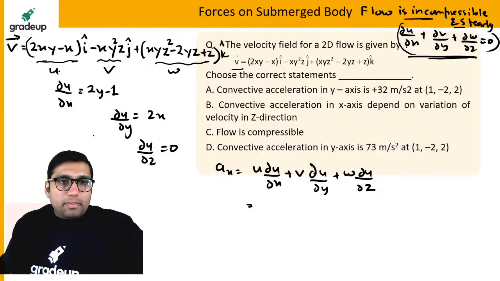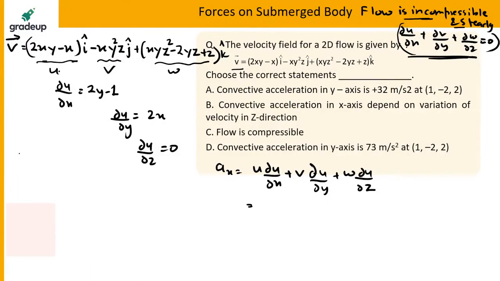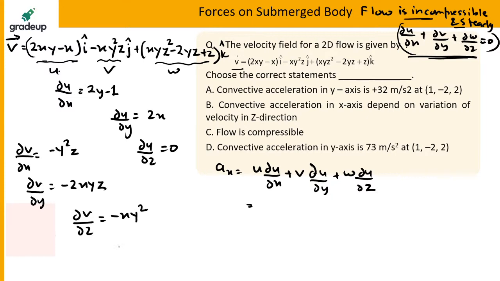Okay. Similarly, you can find del v by del x will be equal to minus y square z. Del v by del y will be equal to minus 2xyz, and del v by del z will be equal to minus xy square. The last is you have to find del w by del x. Del w by del x will be equal to yz square.